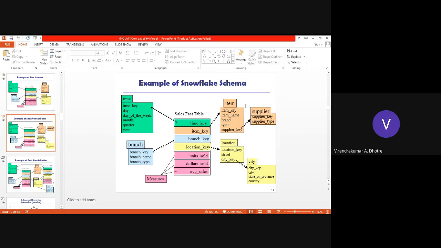Next is the snowflake schema. You can take screenshots or you can draw.